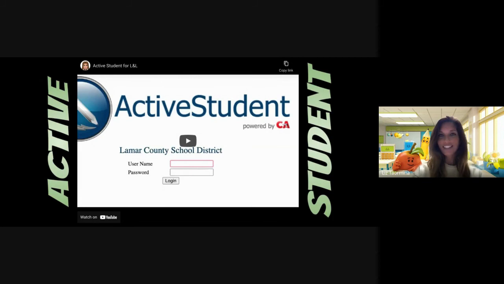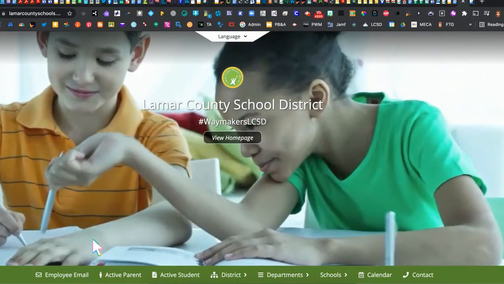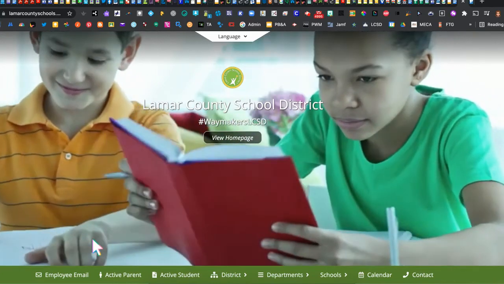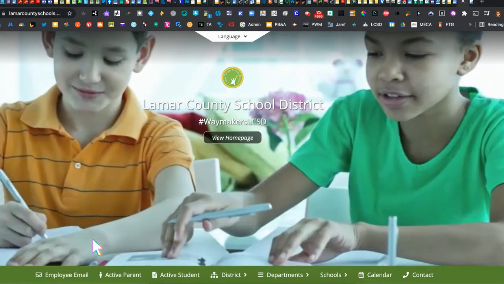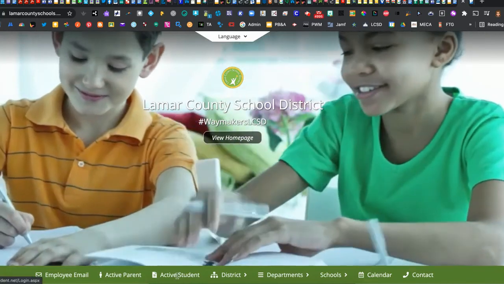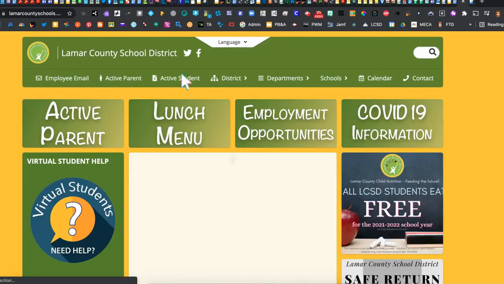So let's take a look at Active Student. In order for your student to log in to Active Student, there are several ways that they can log in. One of the easiest ways is to simply navigate to lamarcountyschools.org, just as if you would if you were logging into Active Parent, and the Active Student link is right here at the bottom. Click there and it'll take you directly to the page. You can also enter the home page, and you'll notice Active Student is located here as well.